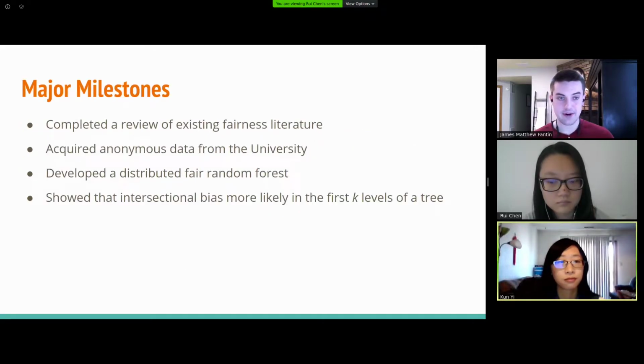Here are some of the major milestones that we accomplished over our project. First, we completed a review of existing fairness literature to see what other methods had been proposed so we could propose some new methods. Then we acquired anonymous student data from the university to run our algorithm against. We developed the first distributed fair random forest, and then we showed that intersectional bias is more likely to occur in the first K levels of a tree.